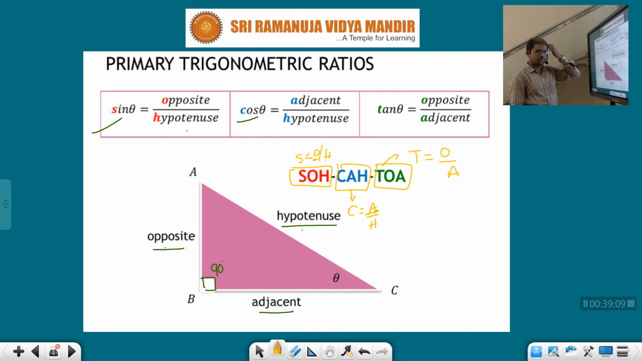Means like this also you can remember. SOH means sin theta equal to opposite by hypotenuse. CAH means cos theta equal to adjacent by hypotenuse. TOA means tan theta equal to opposite by adjacent. See, children, what is the meaning of sin theta, from where it exists and all, for us that's not that much important now. Only we need to get an idea regarding how to calculate. In depth, the details regarding trigonometry you will learn in your mathematics subject. Clear?